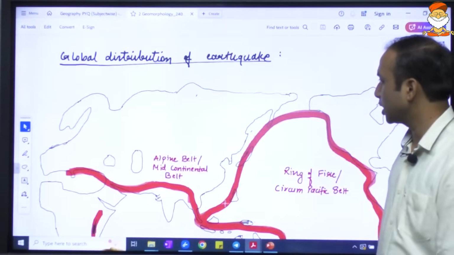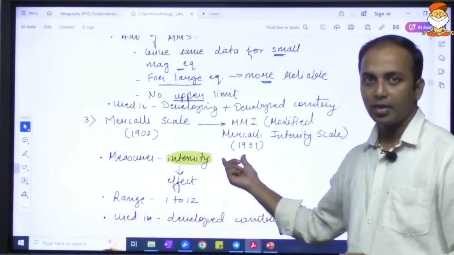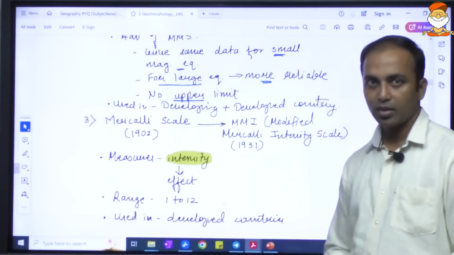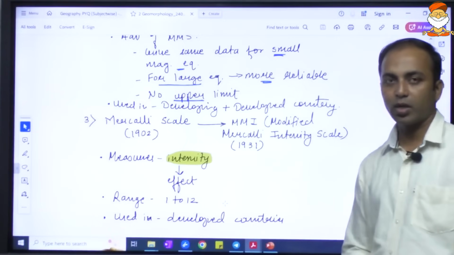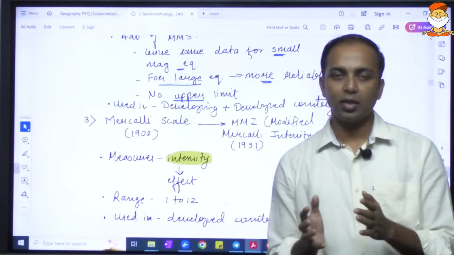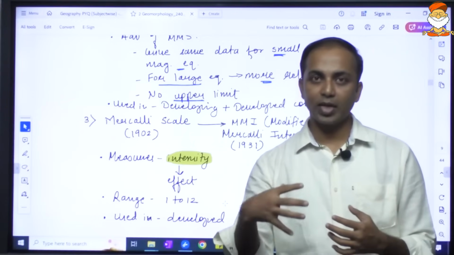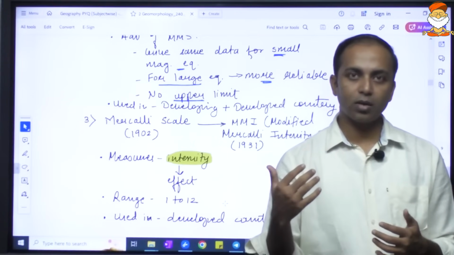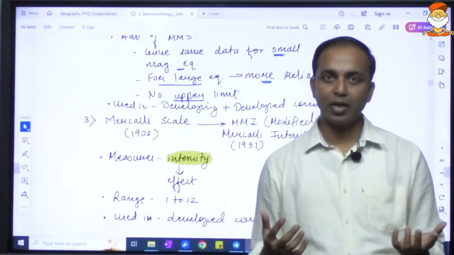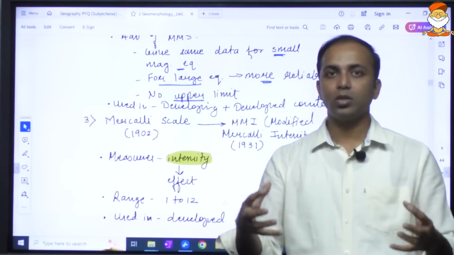Now, with respect to the Mercalli scale, it basically measures the intensity. Intensity is basically the effect. Whatever the magnitude of the earthquake, the impact may be different for different regions. Let us say some region is very well developed, and some region may not be well developed, so the same magnitude earthquake will have a different amount of effect on each of these regions.